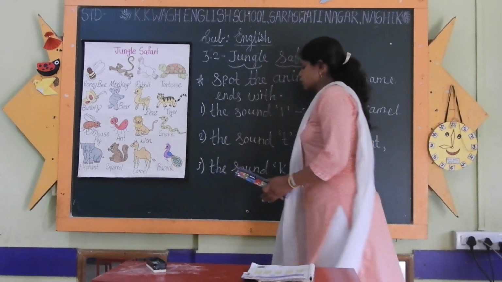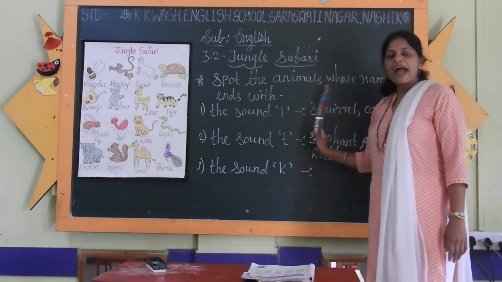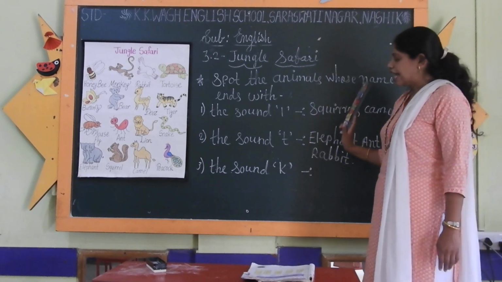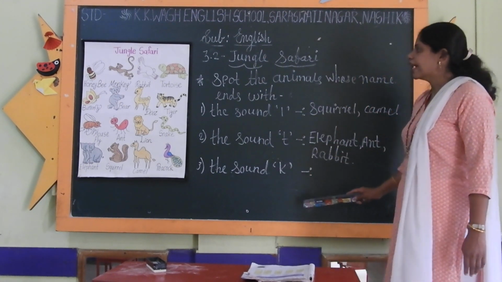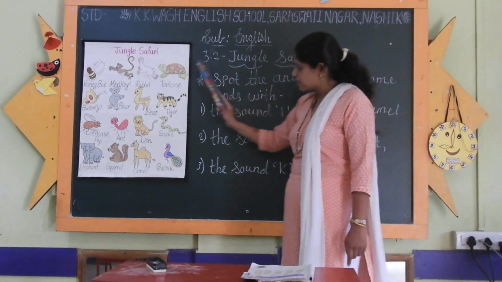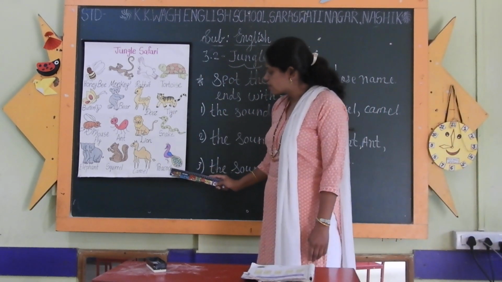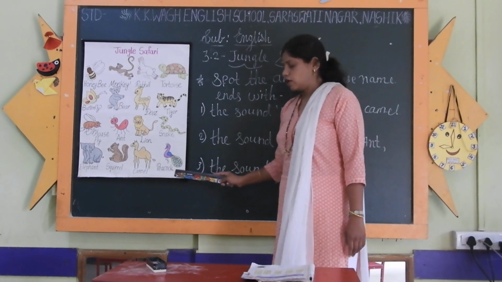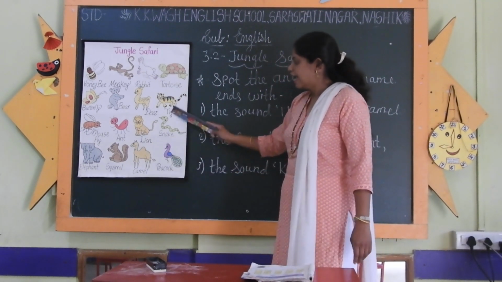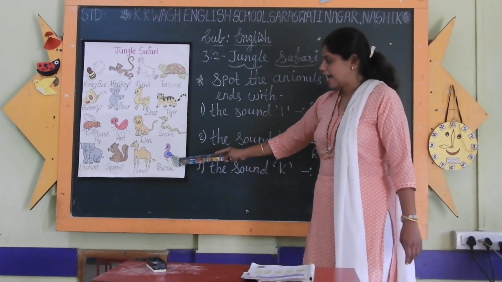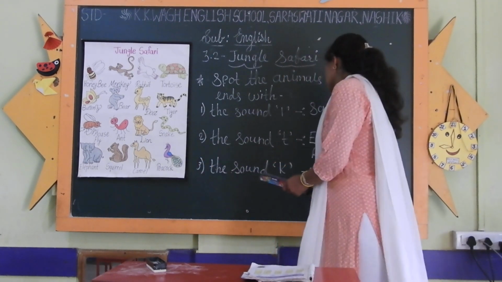Okay, now next question. Now we have to find out the animal's name whose name ends with the sound K. So find out from these animals. Yes, right. Peacock. So here only one animal's name ends with the sound K, and that is peacock. So write down here.